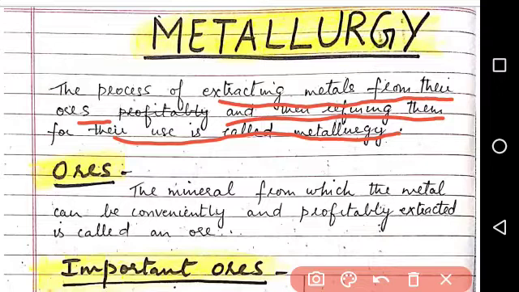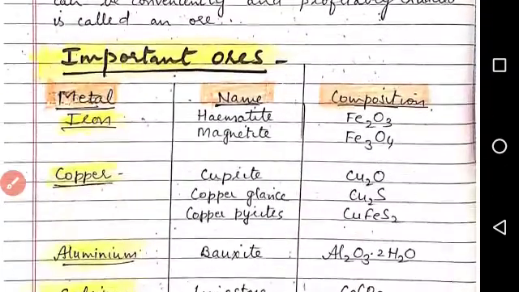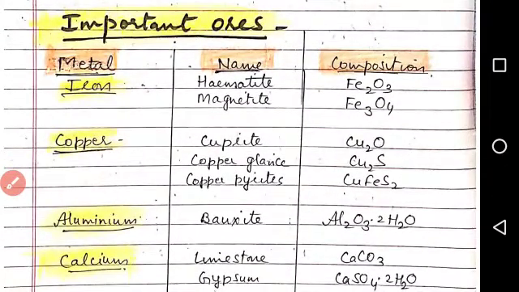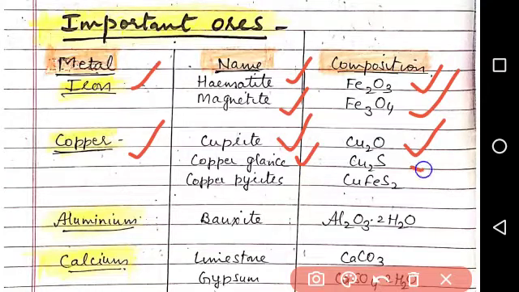Ores. What are ores? The minerals from which the metal can be conveniently and profitably extracted is called an ore. Some important ores of various metals are given here. First is iron. Two important ores are there: hematite Fe2O3 and magnetite Fe3O4. Second is copper: cuprite Cu2O, copper glance Cu2S, copper pyrite CuFeS2.